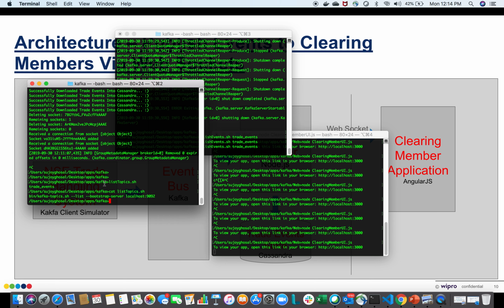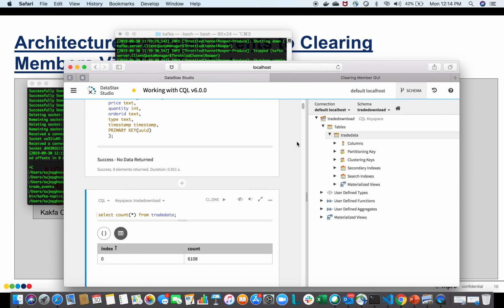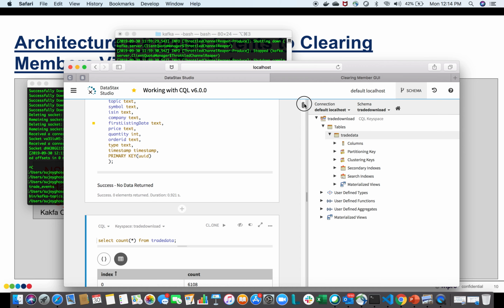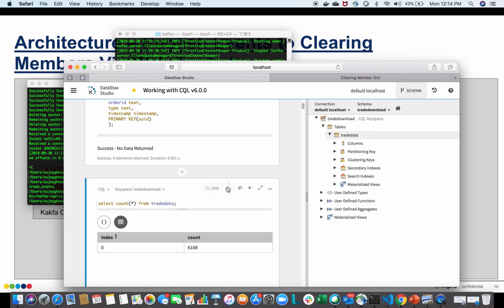So now, this machine is also running a Docker container running Cassandra, and we have an admin console for Cassandra here, a GUI, which connects to the Cassandra server. And we have created a table called trade data. So any trade we publish through the simulator command gets persisted into this table. So before running the command, we take a current snapshot count of the number of trades existing here, and it's 6108.